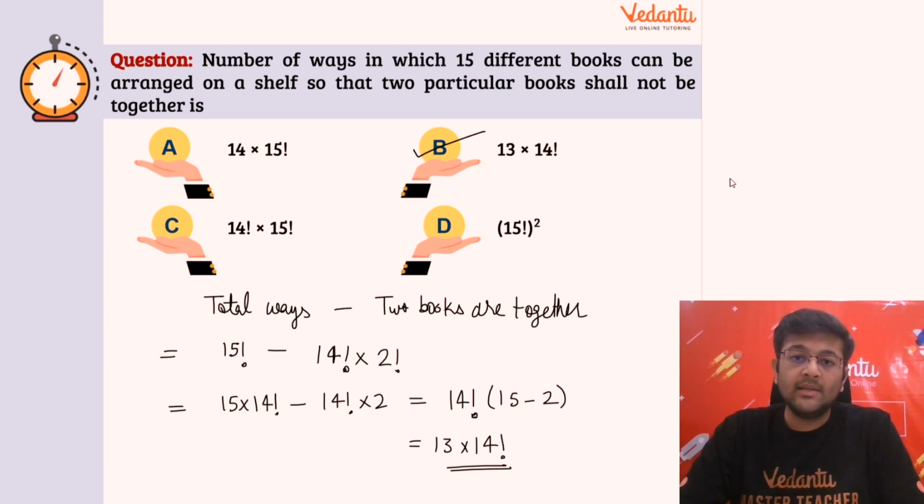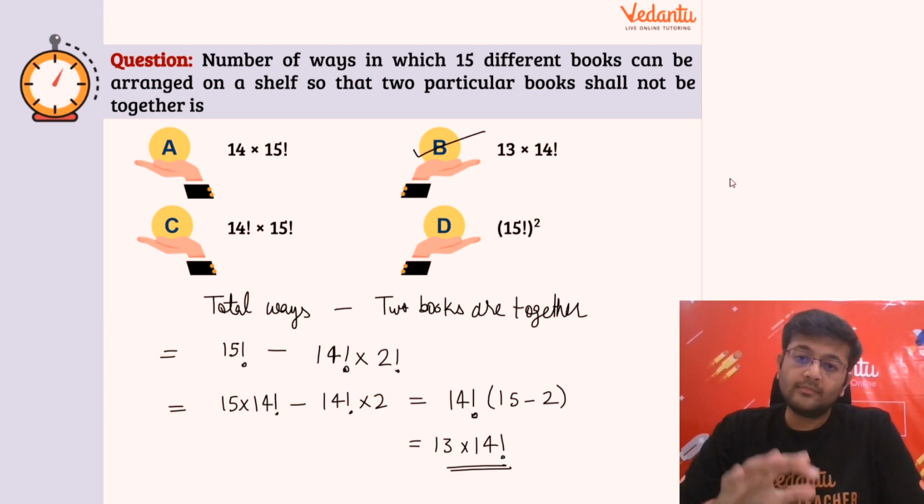So I hope it is clear. ठीक है? So from the total number of ways, we'll subtract the cases when they are together. Because guys, actually पता क्या है? मतलब दोनों बुक साथ में ना हो, उसको solve करना भी कर सकते हो. But I think this approach will be much easier in which you are not using any extra or different concept, right? Although there are methods to find the cases directly also in which the two books shall not be together.